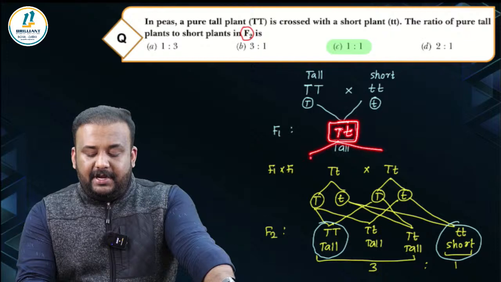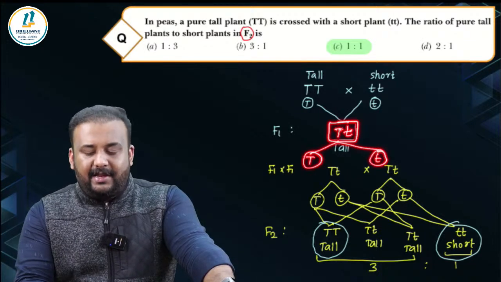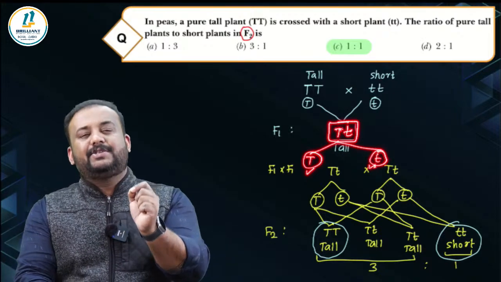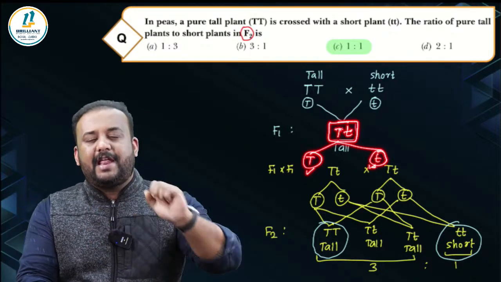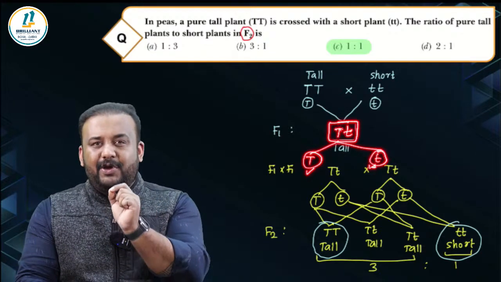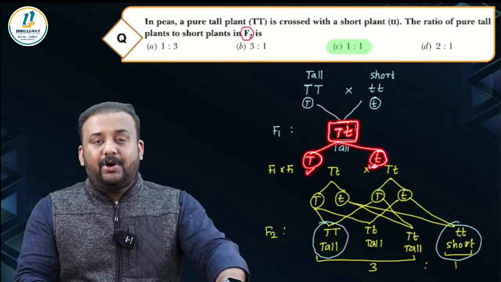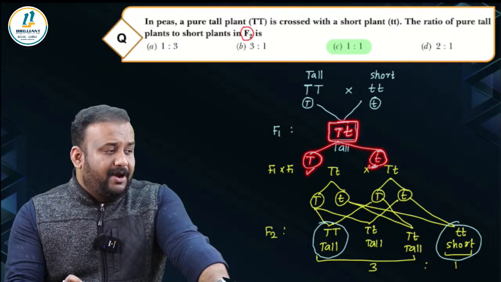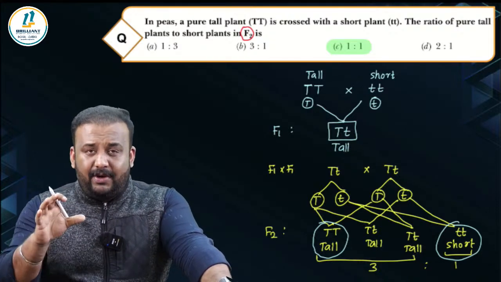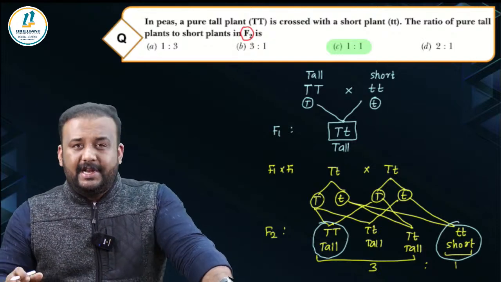But when that individual forms gametes, each factor will segregate into individual gametes, right? Such that each gamete has only one factor for a character. That means if you consider the gamete alone, you can see that it is having only one factor at a time. That is why it is called as law of purity of gametes. The gametes are always pure. Is this clear? And that law is the only law of Mendel which did not have any exceptions till date.